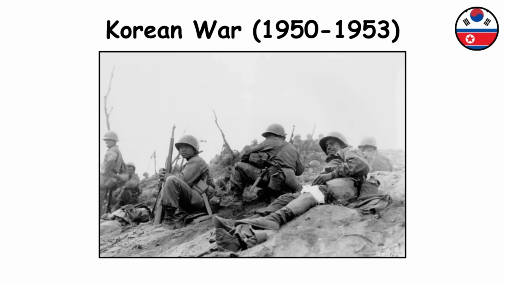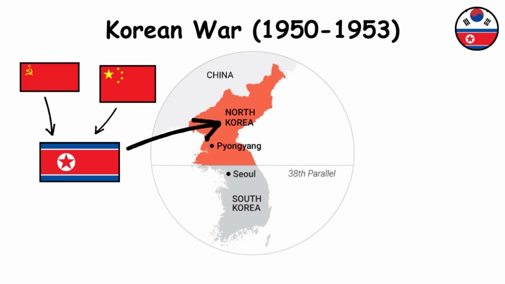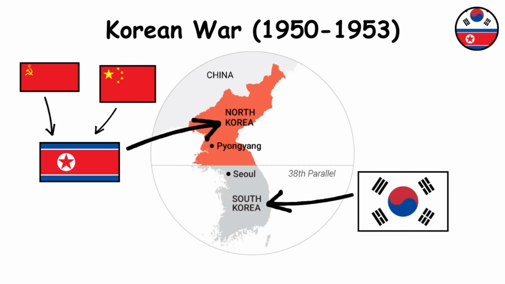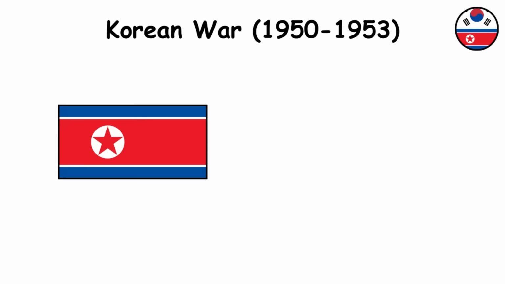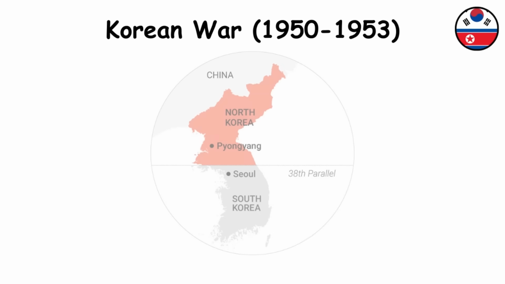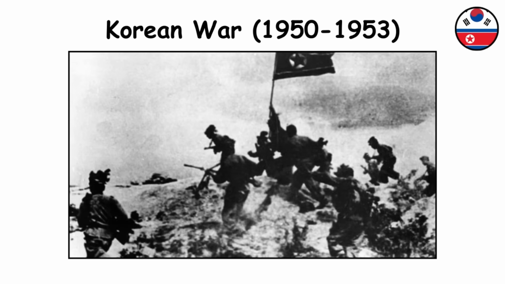Korean War. It took place on the Korean Peninsula between North Korea, supported by China and the Soviet Union, and South Korea, supported by the United Nations, primarily the United States. It started when North Korea invaded South Korea, aiming to unify the peninsula under communist rule. The United Nations intervened to support South Korea.